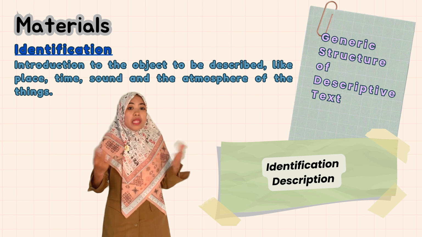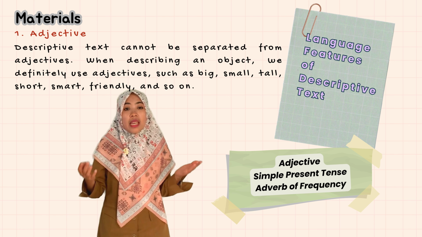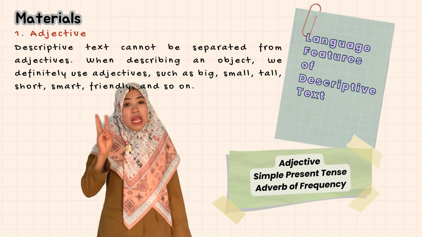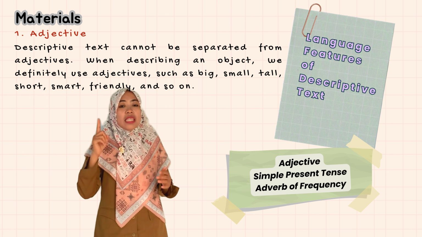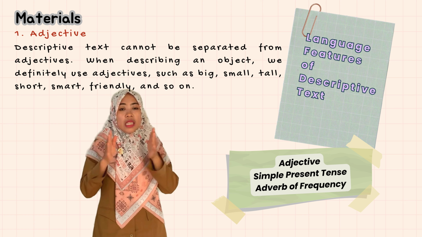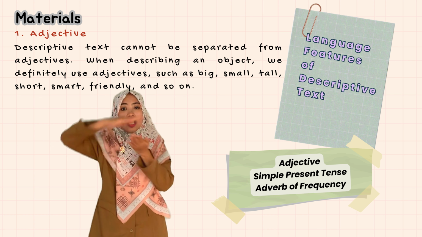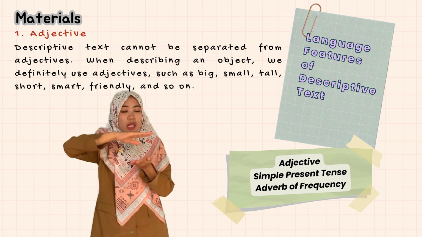And the last is language features. The language features of descriptive text cannot be separated from 3 things. They are adjectives. We use adjectives to describe the objects or the things, like is it small, is it big, is it tall, is it short, it is beautiful, is it smart, and so on.